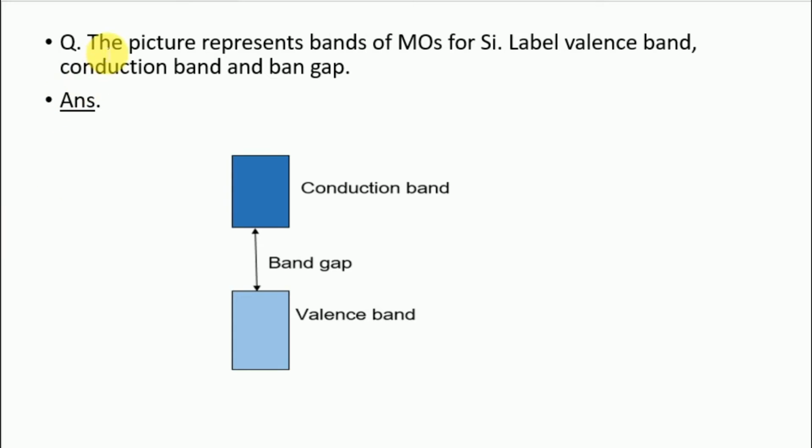Next, sixth one is, the picture represents bands of MOS for Si. Label valence band, conduction band and band gap. Here we have to label the diagram. Here it is the conduction band, this arrow is the band gap, and this is the valence band.